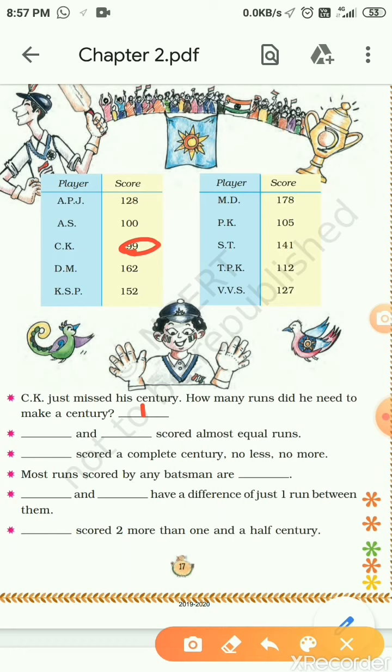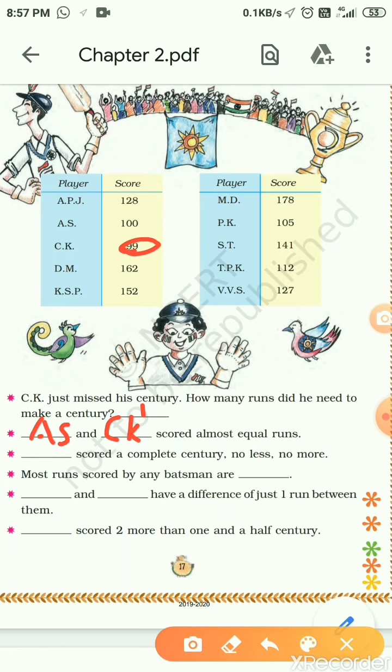Which will be the nearest, almost equal scores? AS and CK. Why? Because CK scored 99, AS scored 100. Only one number difference between these two scores. So they are AS and CK.